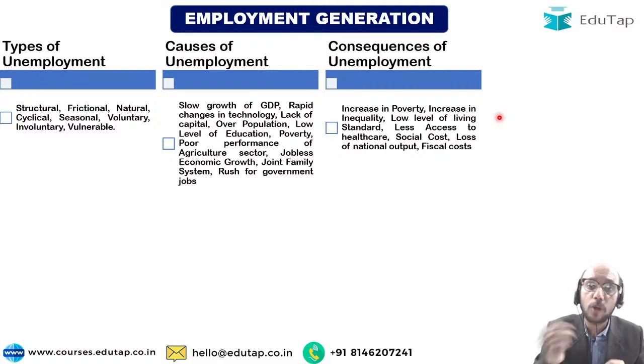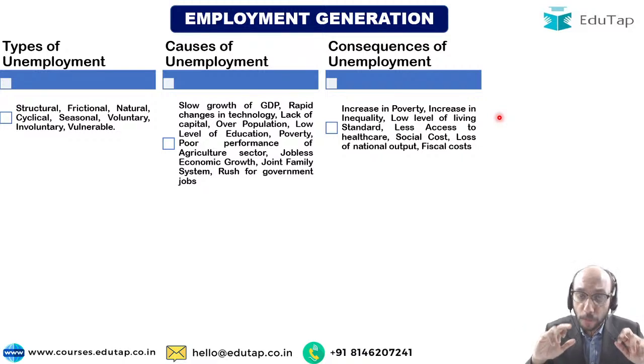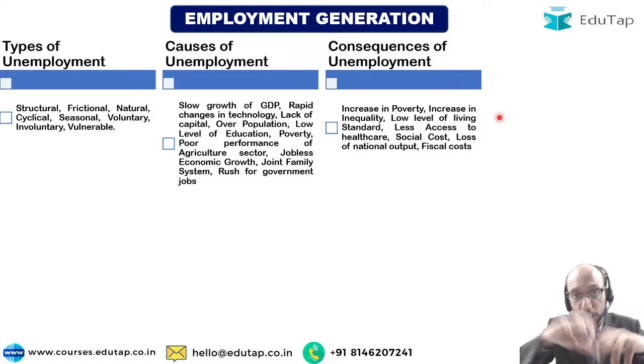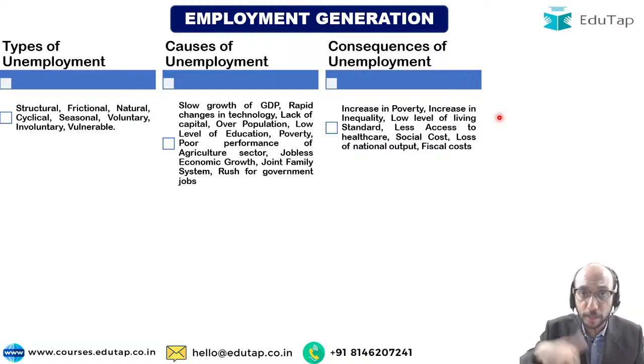And then there is a fiscal cost. There is a cost to the government of India. How? If employment had been generated, government would have probably earned more by way of personal income tax collection. Government may have earned more by way of various indirect taxes, because when you have a job, you have an income, you spend that income, so that leads to generation of indirect taxes for the government. Since now there is so much unemployment, government may have to give some kind of unemployment benefit. So by way of revenue, government is losing because it is not able to collect as many taxes as it could have collected.